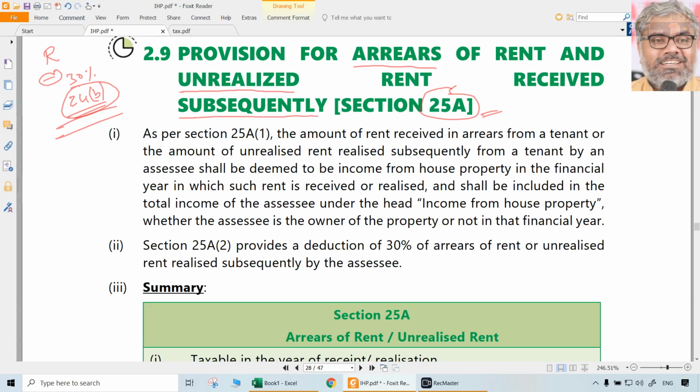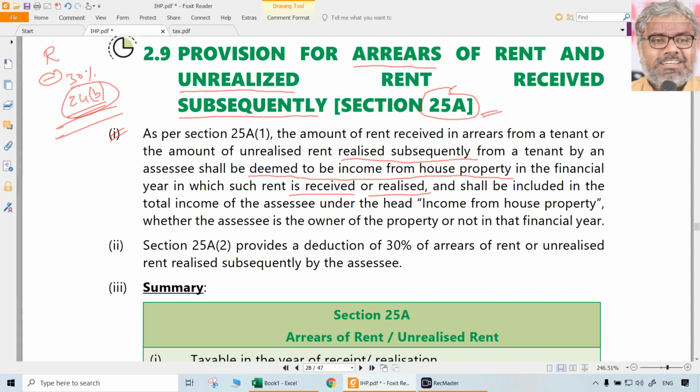So arrears means some due rent earlier which was not received by the SSE and which was not taxed earlier. If it is received as arrears from a tenant or in the form of unrealized rent, if it is realized subsequently from a tenant, that shall be deemed to be the income from house property in the financial year in which such rent is received or realized.